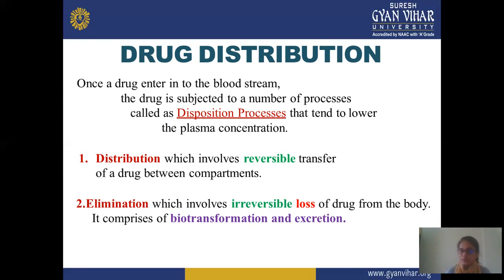Biotransformation is also known as metabolism, and in metabolism mainly two types of pathways are involved: phase 1 and phase 2. We will discuss this in the next lecture. And next is excretion. Excretion means complete removal of the drug from your body, loss of the drug from your body. So elimination is further divided into two parts: biotransformation and excretion. And in this topic, what you should know is distribution. Distribution means only the reversible transfer of the drug from one compartment to another compartment.